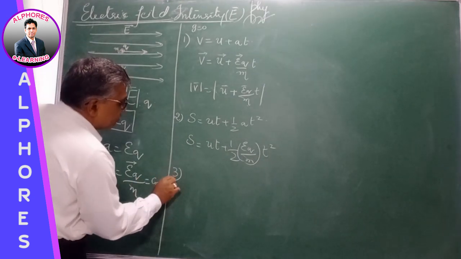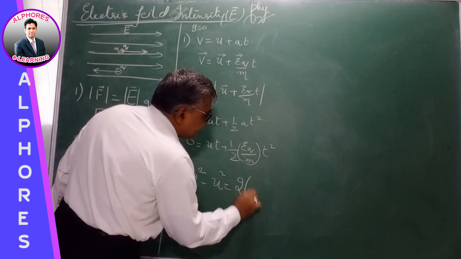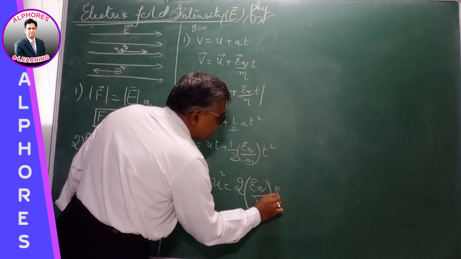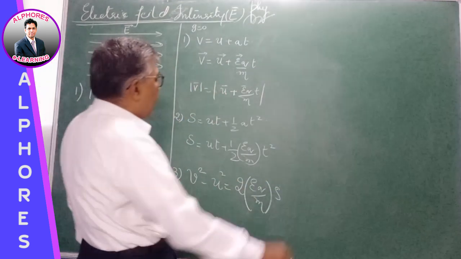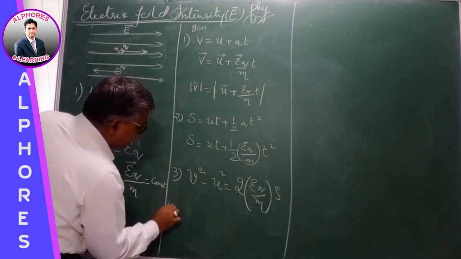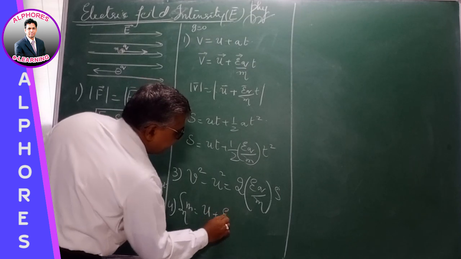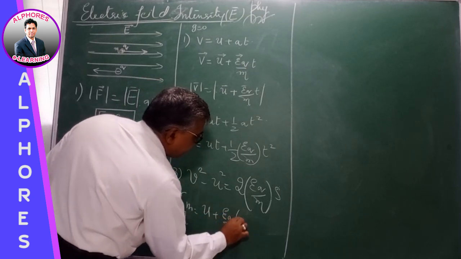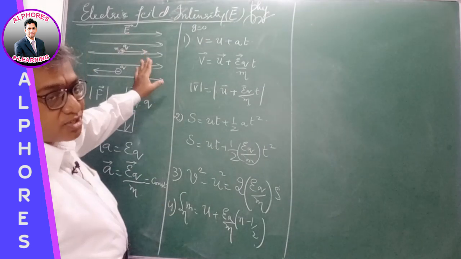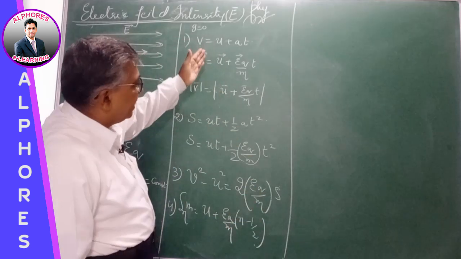Third equation of motion: v square minus u square is equal to 2as. I shall substitute acceleration as EQ by m into displacement s. Fourth, displacement covered in the nth second, snth, is u plus a, that is EQ by m, of n minus 1 by 2. So when the charge moves in a uniform electric field, these are the equations of motion.